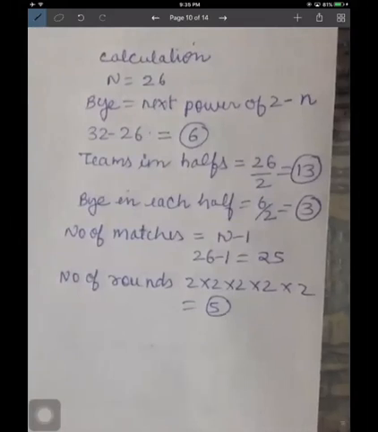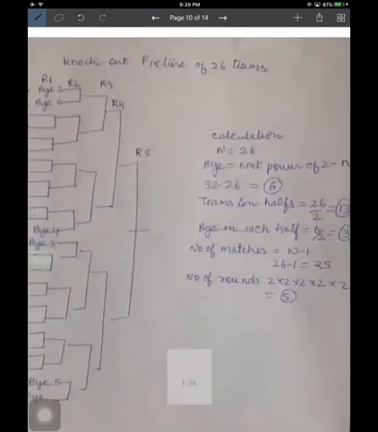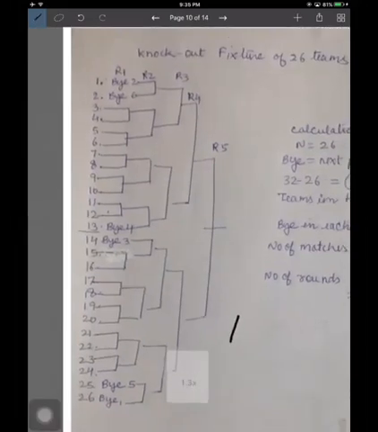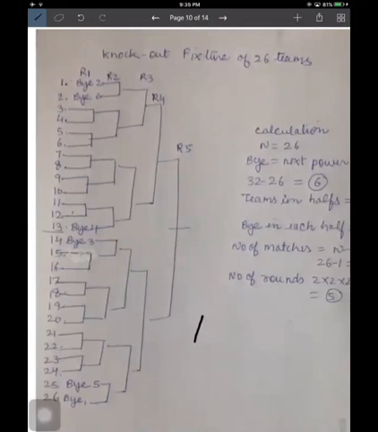You can easily see the fixture is here. Dear student, it is a very easy process. Earlier, when we were doing the calculations, I think you might have thought that it is very difficult. But now you can see that this procedure is very easy and it is very much used in competitions. Even the zonal competitions are organized, and these types of fixtures are made.